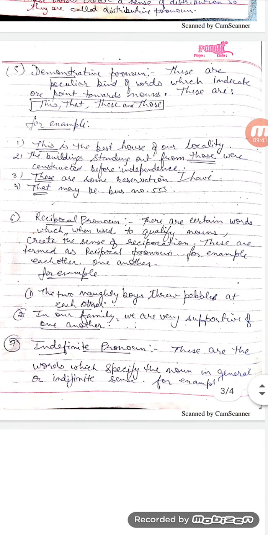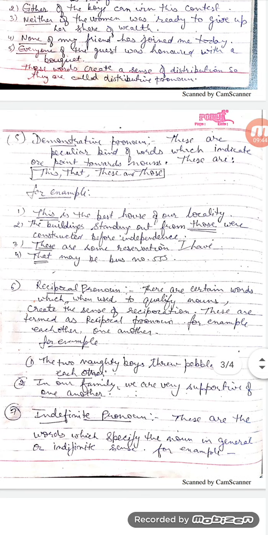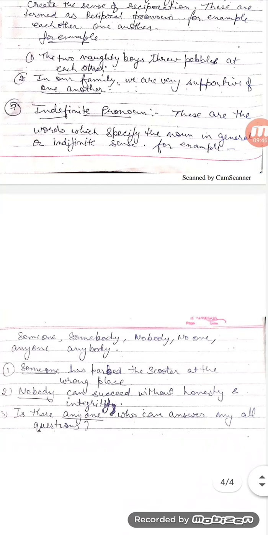Next is the indefinite pronoun. These are the words which specify the noun in a general or indefinite sense. That is, suppose we are pointing out a person, but when we are talking about the person, we are referring to him or her in a general sense. That is, in general, not definite, not particular. So these are someone, somebody, no one, nobody, anyone, and anybody.